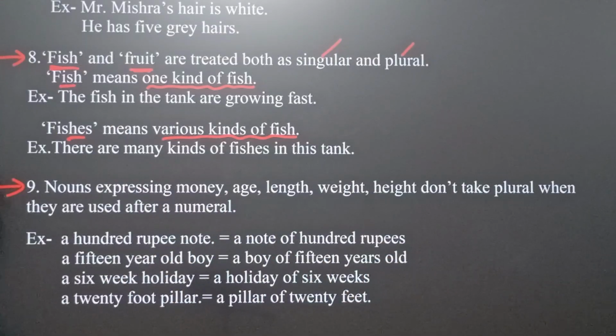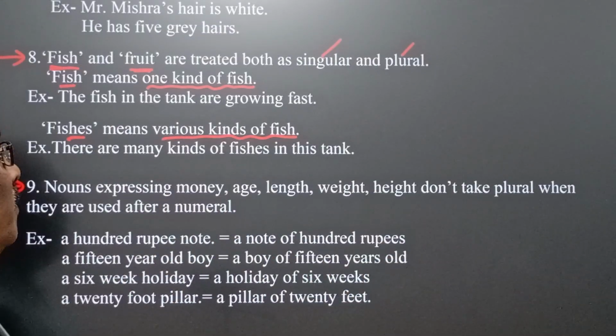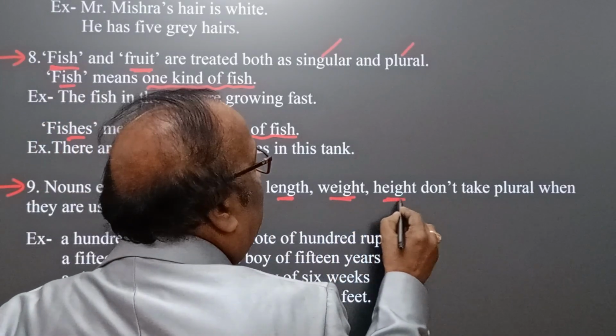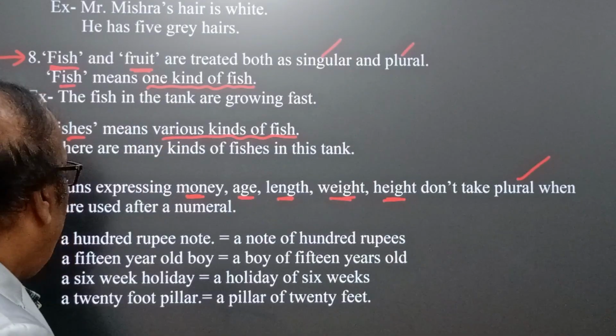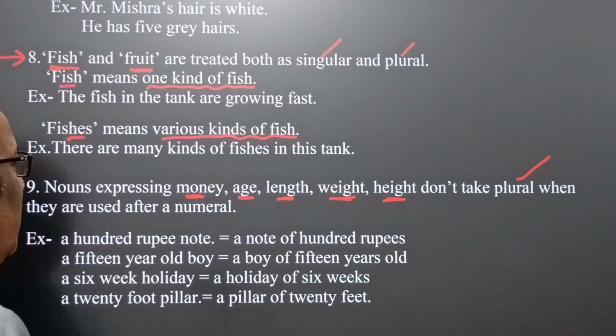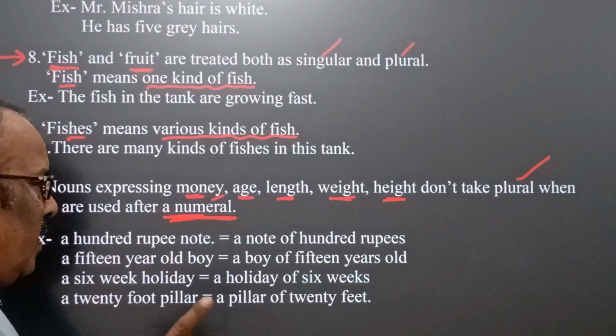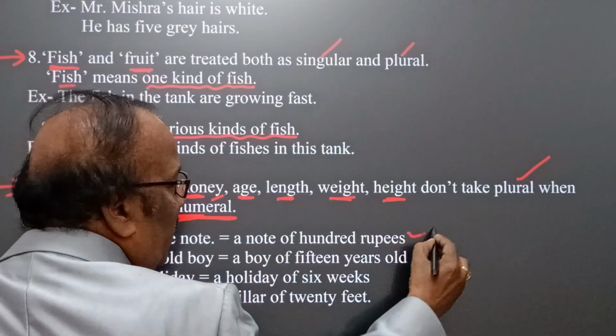Next idea: nouns expressing money, age, length, weight, height don't take plural when they are used after a numeral. How? A 100 rupee note, a note of 100 rupees.